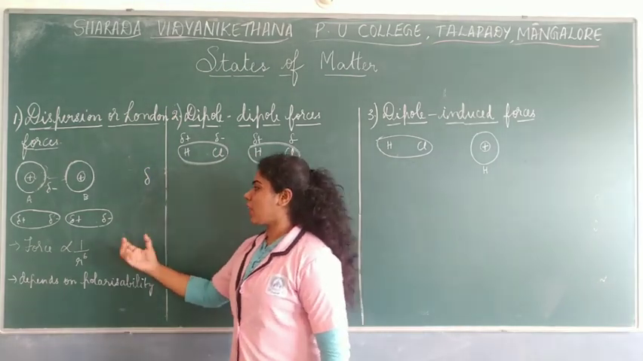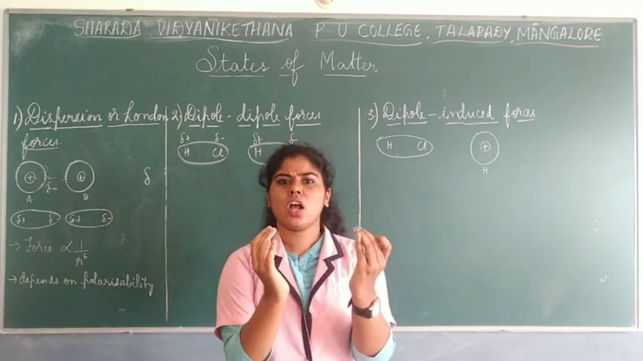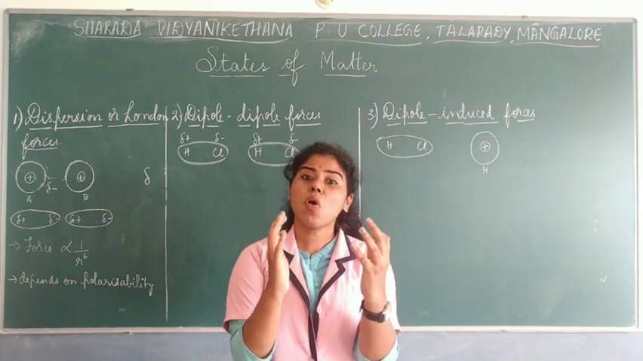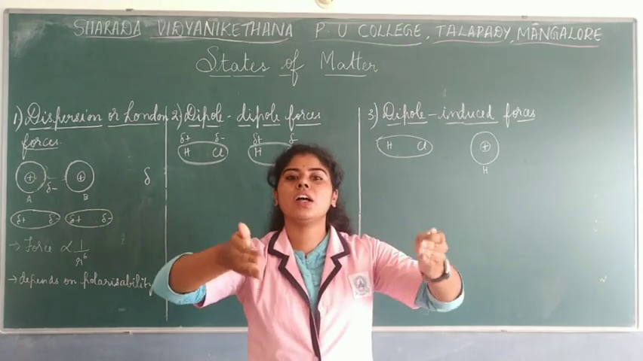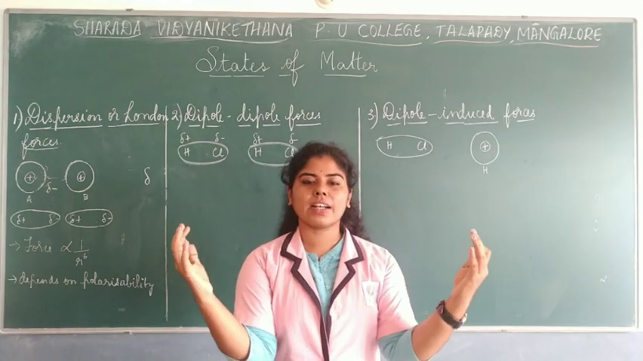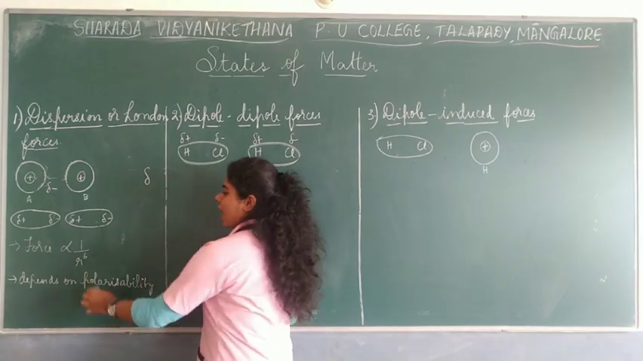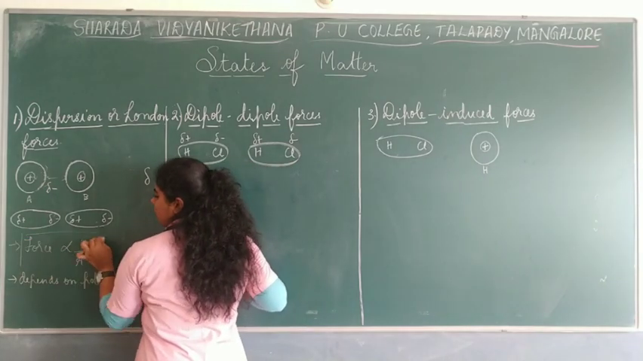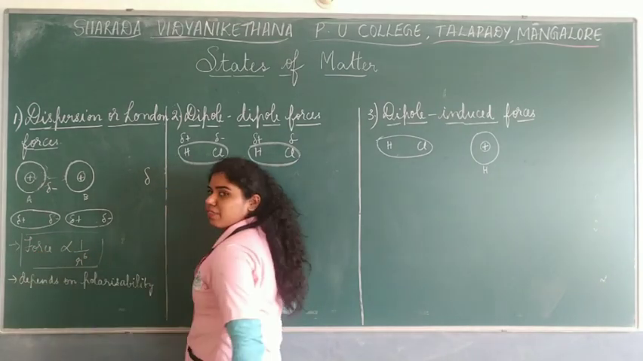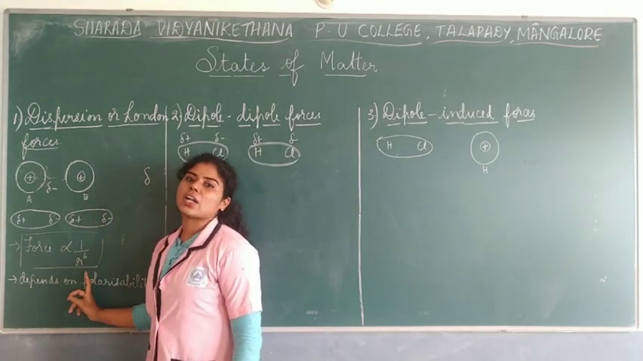Okay. Now imagine if these two atoms were really close to each other, obviously the force would be more. But imagine if the atoms were placed far away from each other, then the interactive force will be less. The force of attraction will be less. So we have a formula to be remembered, that is, these interactive forces between the atoms are directly proportional to 1 by r to the power 6.